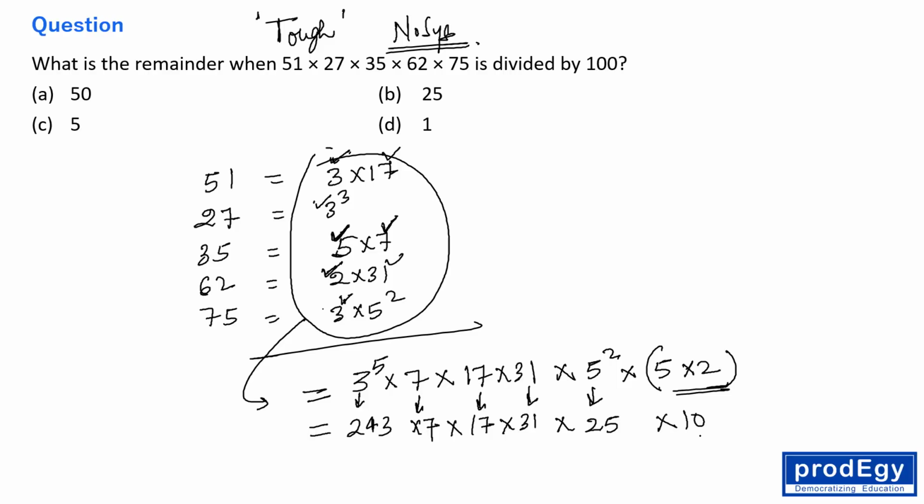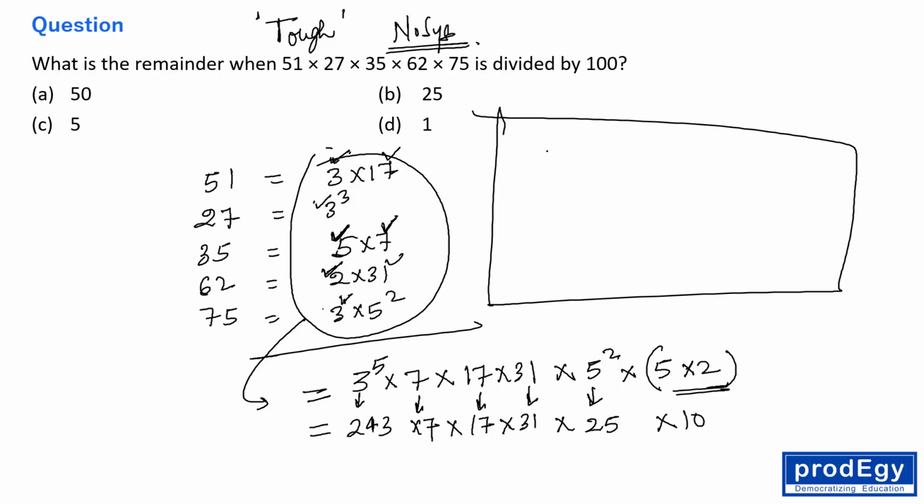So now everyone, when you divide some number by 100, what remainder do you get? Let's say the number is n. When n is divided by 100, the remainder we get is the last 2 digits of n, right, everyone? When any number is divided by 100, the last 2 digits of that number are the remainder.